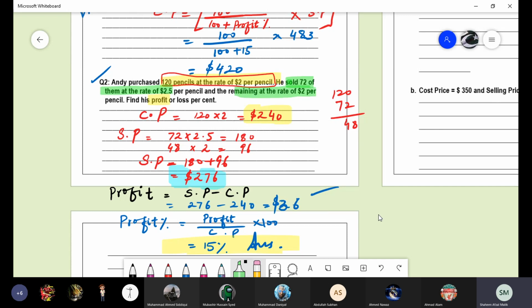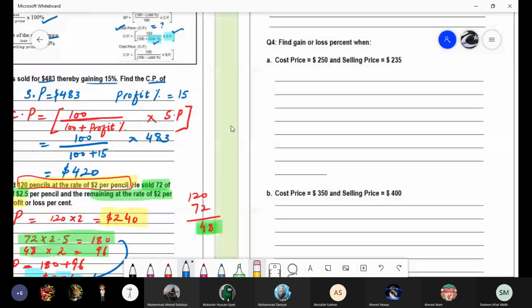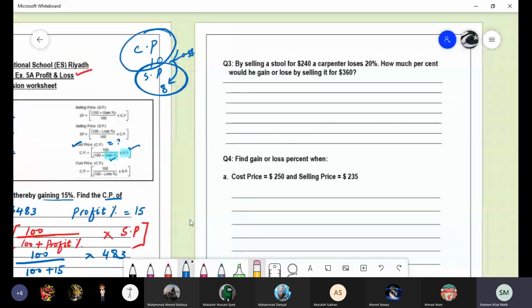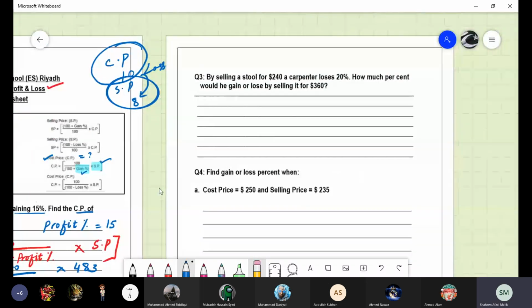So 120 minus 72 will be 48. The total of them will be 276. Understand? Any question? No, ma'am.